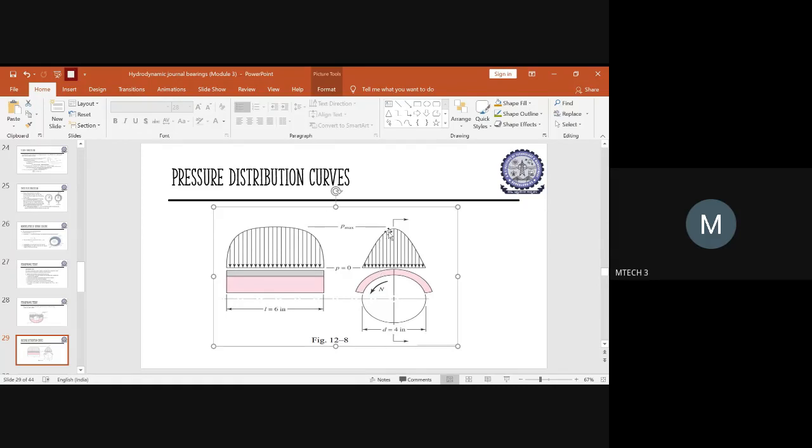It will be a uniformly distributed pressure across the surface between the bearing and the journal. So this is how the pressure has to be distributed. You should know where the value of P is 0 and where the value of P is maximum. This is just to help you understand the pressure distribution curve for your better understanding.